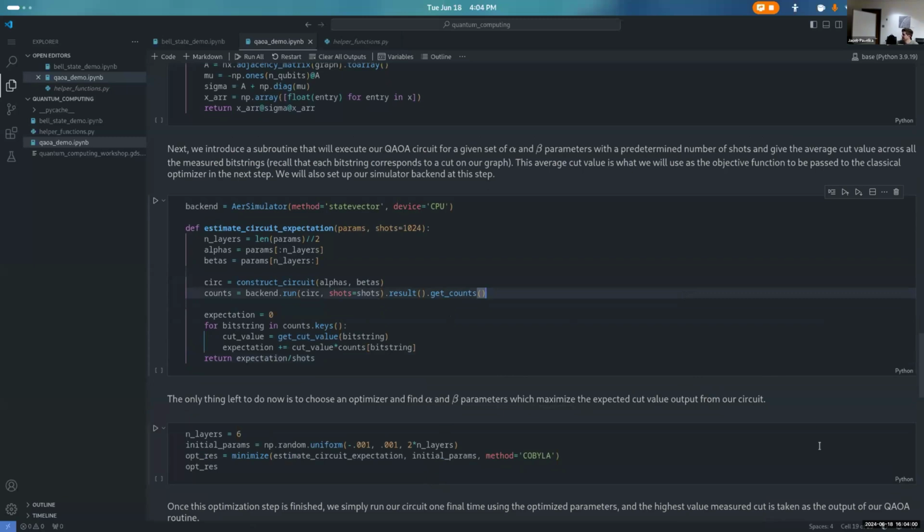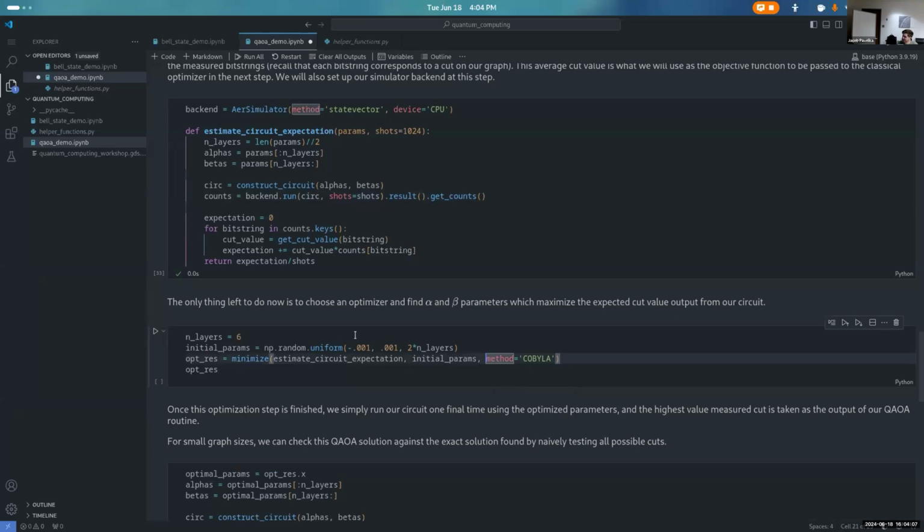So I think I've got to run everything. Can't remember if I've run stuff yet. So let's go ahead and make sure that we run everything. And then what we're doing is we fix our layers.